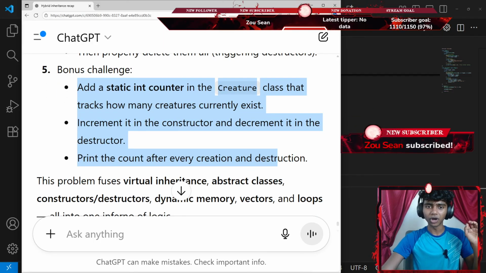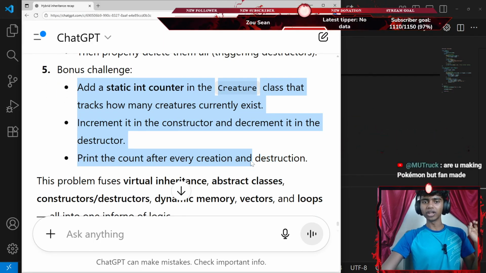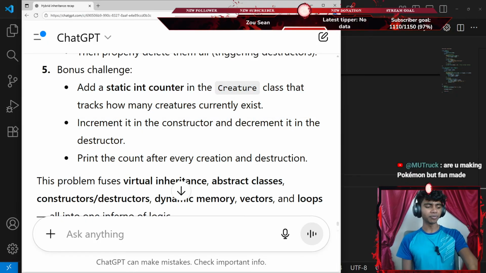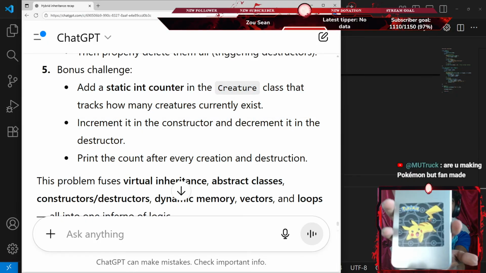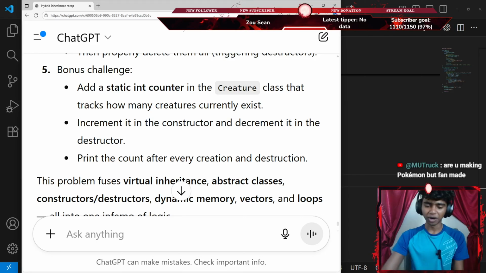Are you making Pokemon but fan-made? Pokemon? Honestly, guys, I'm not actually making Pokemon. That said, my mic does have a Pokemon sticker on it, if you guys can see this properly.